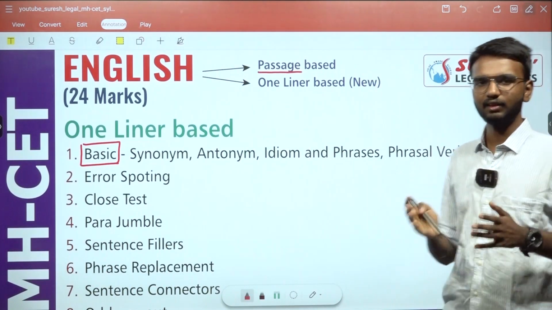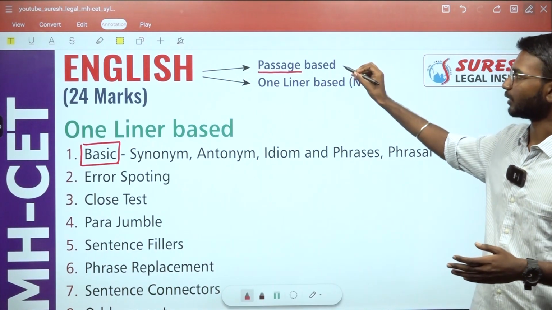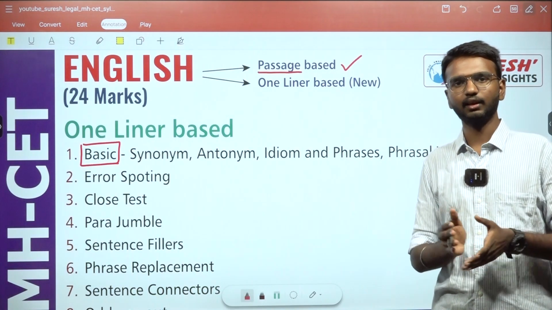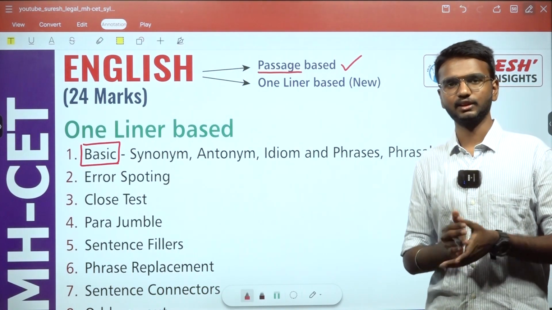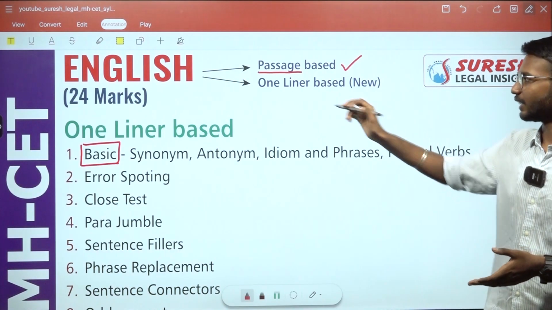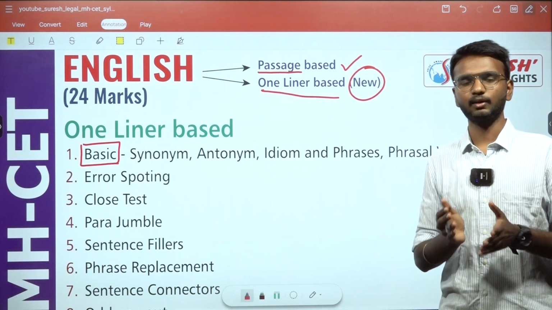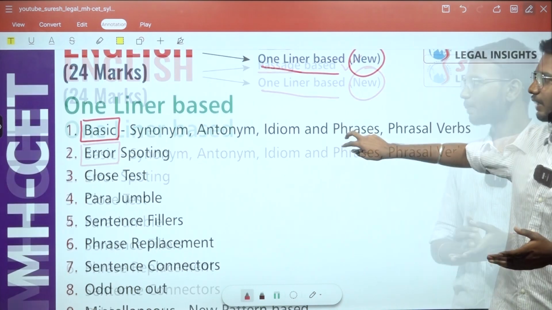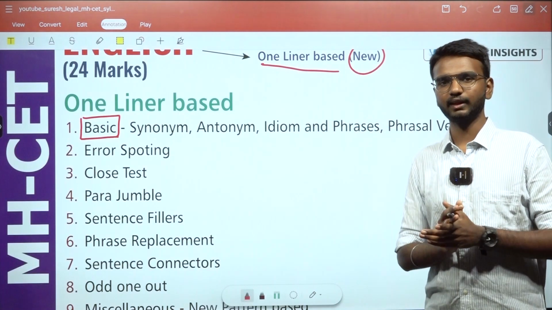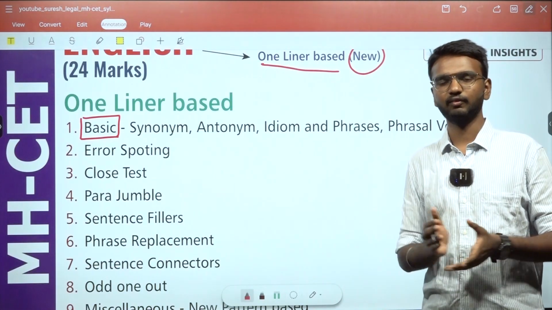Then if we come to the English section, which is of 24 marks, we can separate it into 2 parts. Passage based, which you have studied till your 12th, even for your English question papers. And next, the one-liner based, which would be new for students who have not prepared for the CLAT exam. Keep one trick in mind: one-liner based questions do not ask for many efforts from you.